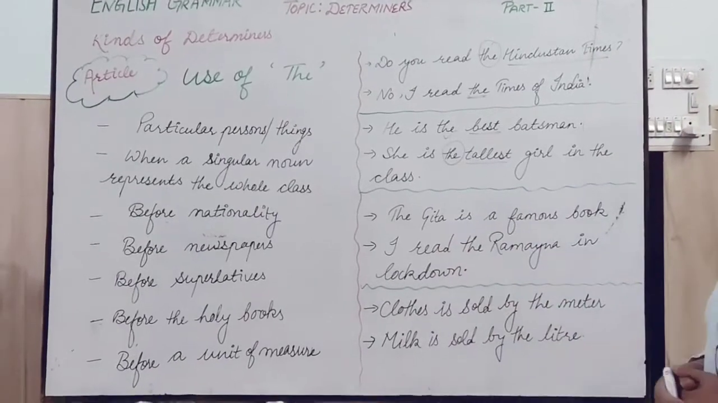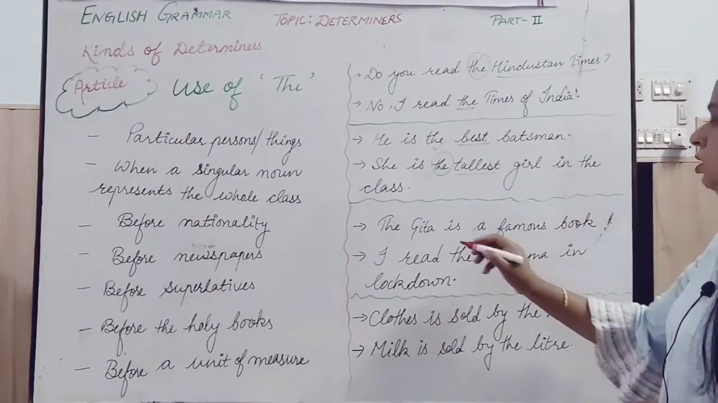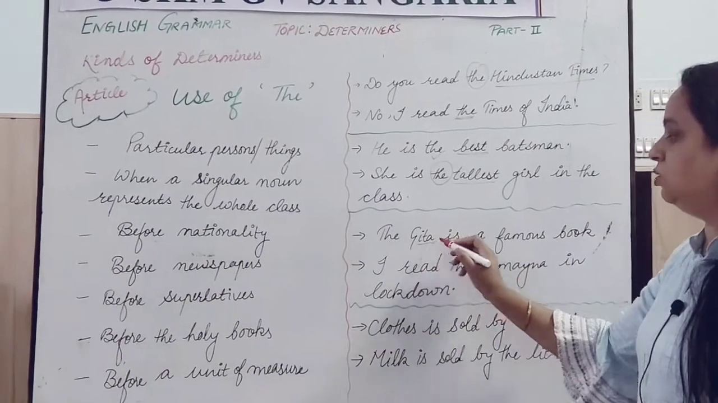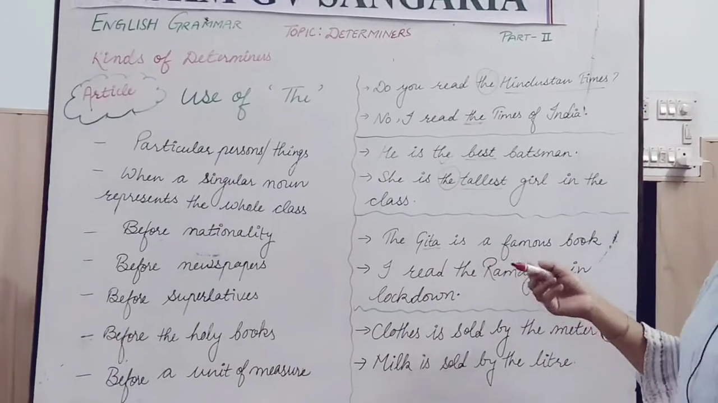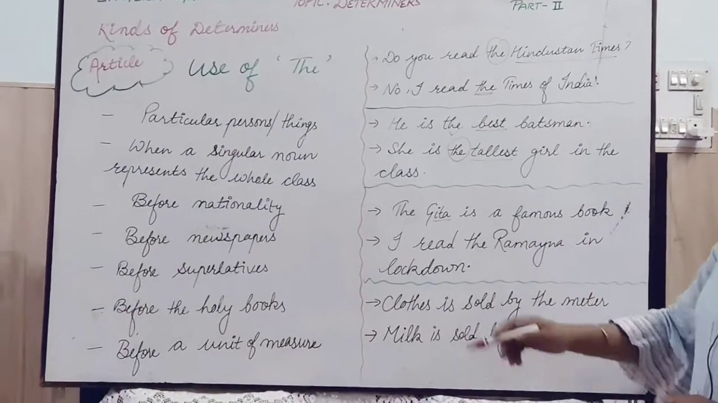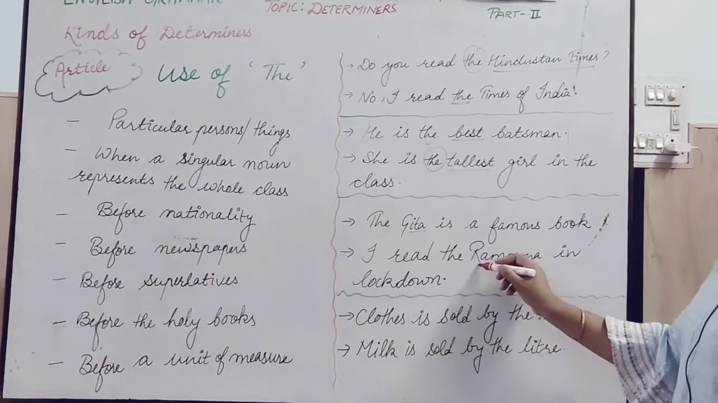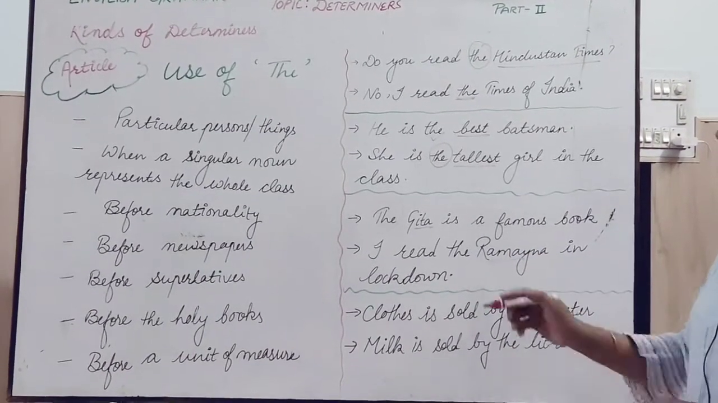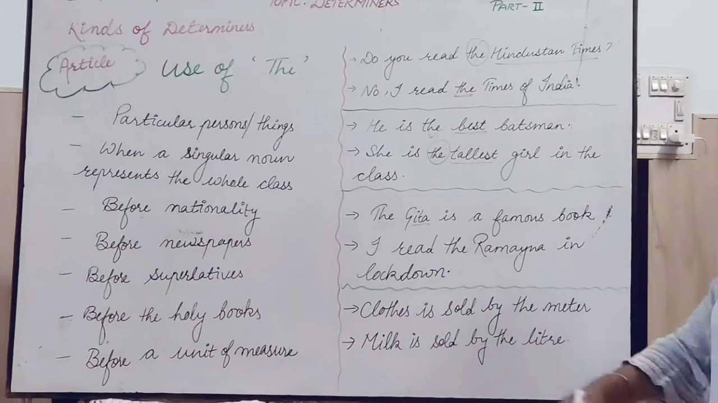Next is the example of the holy books. The Gita is a famous book. So, here Gita is a holy book of Hindus, and the is we are applying here as a determiner. I read the Ramayana in lockdown. So, Ramayana is the name of the book, and the you are applying here as a determiner.